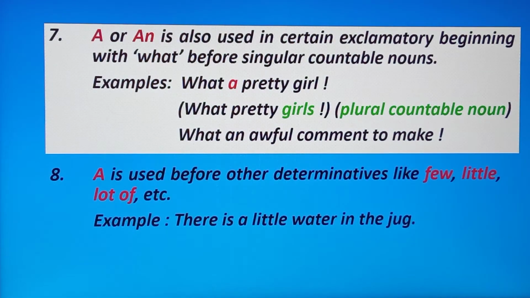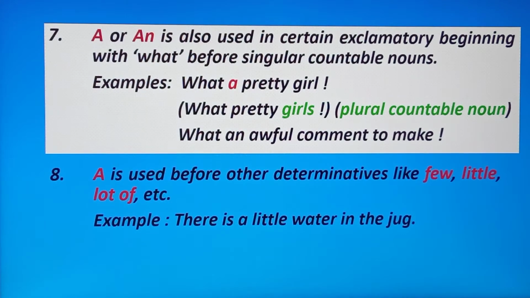Number 7, a or an is also used in certain exclamatory sentences beginning with what, before singular countable nouns. Okay, it should be a countable noun, and the sentence starts with what. Now see the example. What a pretty girl. Starting with what, and pretty girl is a singular countable noun, so we are placing a. But see here, what pretty girls. In the second sentence, we cannot put a, because pretty girls is a plural countable noun, so we are not placing a here.